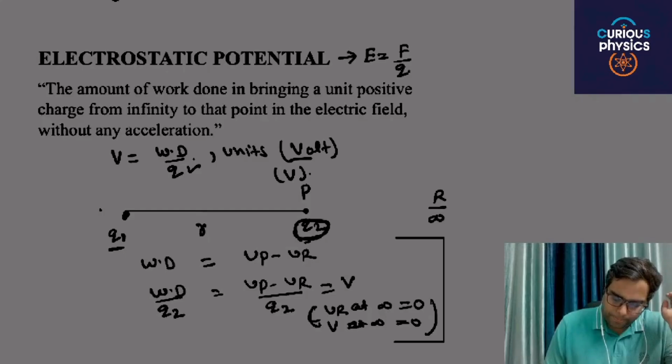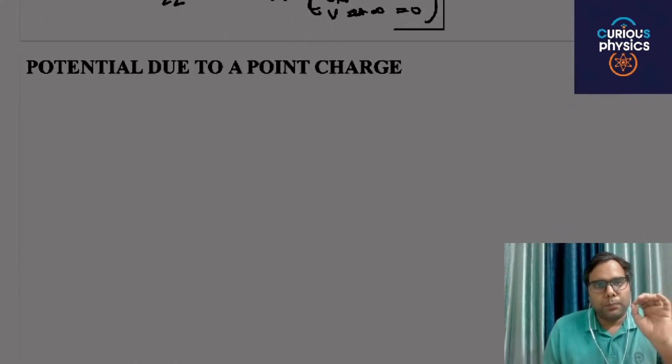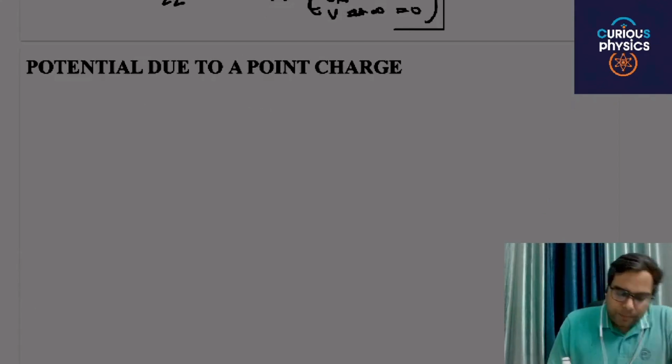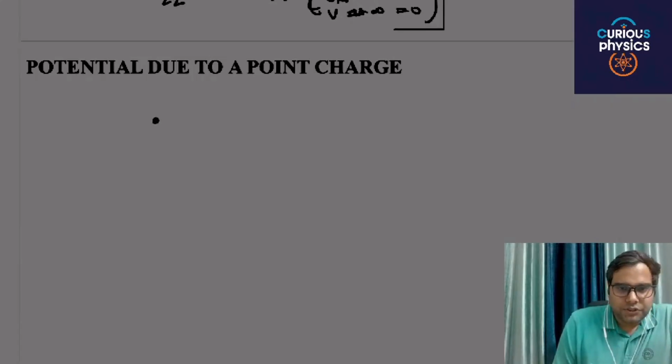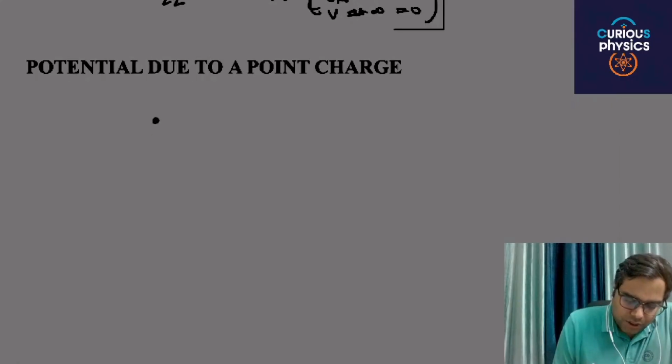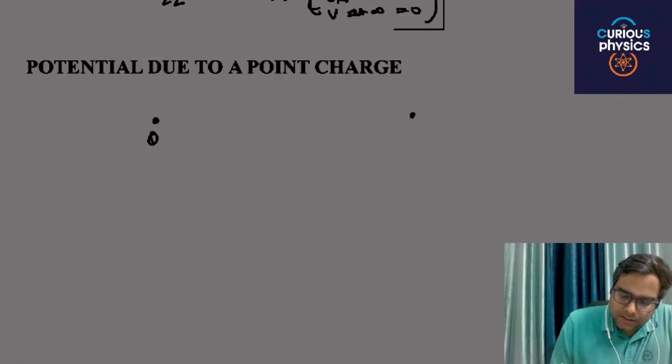Okay. Next is potential due to a point charge. For example, this is charge Q, and here charge q is placed.